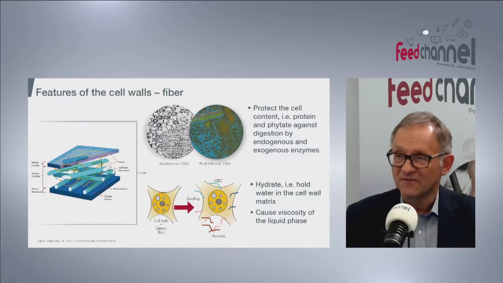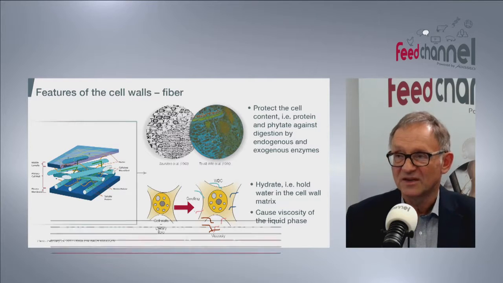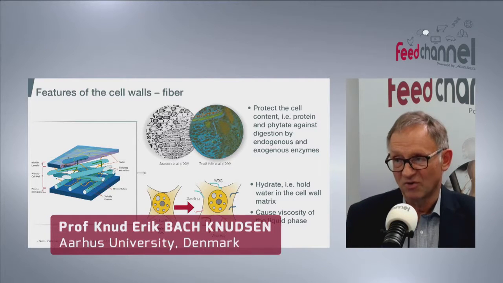Well, actually the most important undigestible fraction you find at the end of the small intestine and also in feces derives from the fiber fraction. The fiber fraction represents a number of polysaccharides that cannot be digested by the intestinal enzymes secreted or present in the small intestine of mammals.